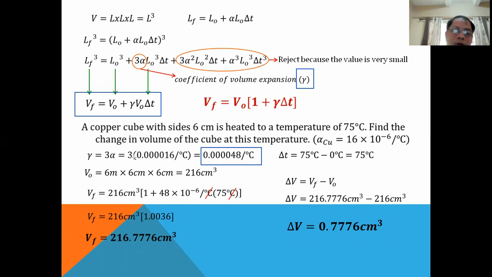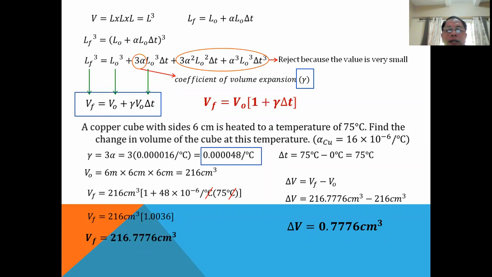The volume of a cube is s cubed. We multiply three 6s together, which gives us 216. Substituting that, we can now solve the final volume of the cube once there is expansion.